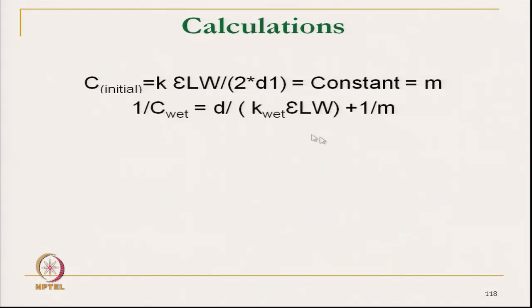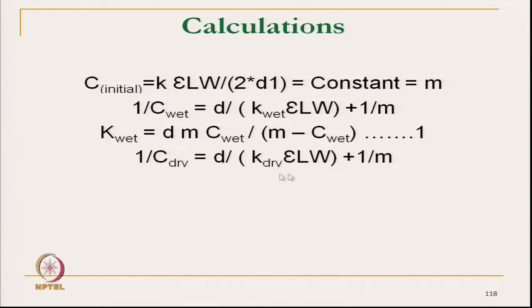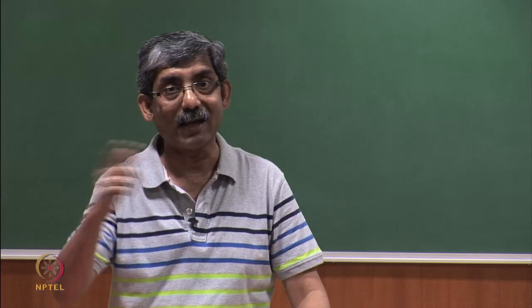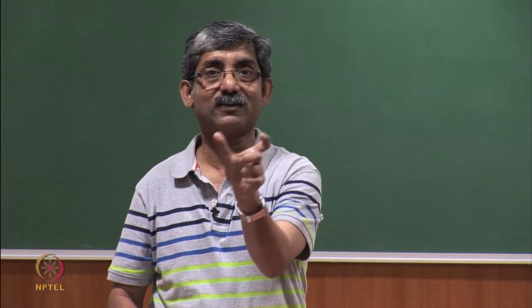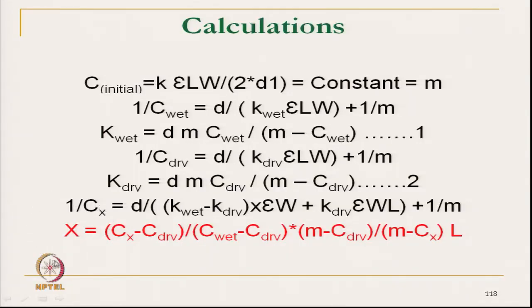To eliminate that constant, when it is completely wet, we can measure the capacitance value, and K value we can measure. Similarly, for measuring the reference, another reference which is dry. So, K dry we can measure, and using these two values, capacitance of wet and dry, and actual capacitance value what we are getting, from there we can measure the length travelled. So, by using this equation, that X value we can measure, X is the length travelled in the waterfront.